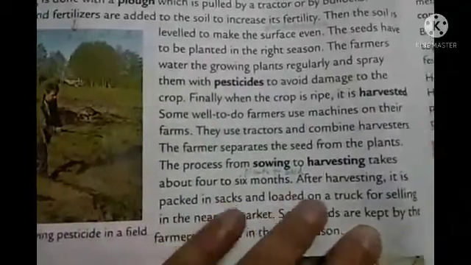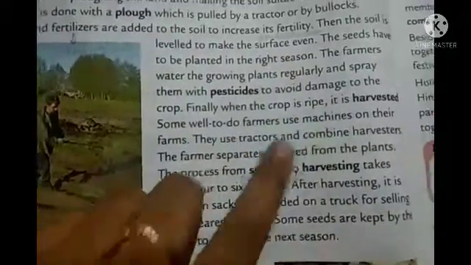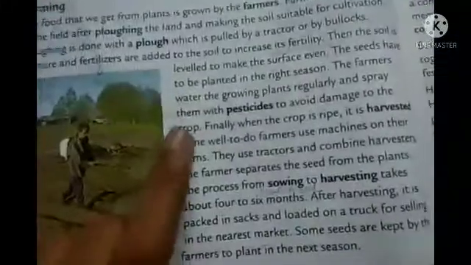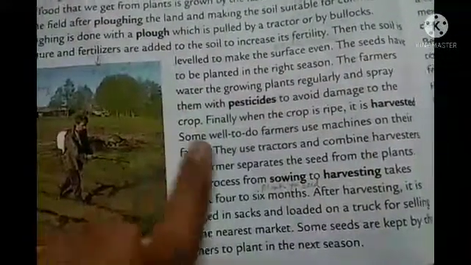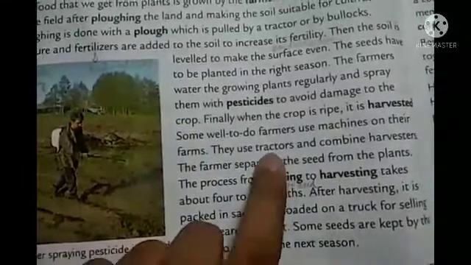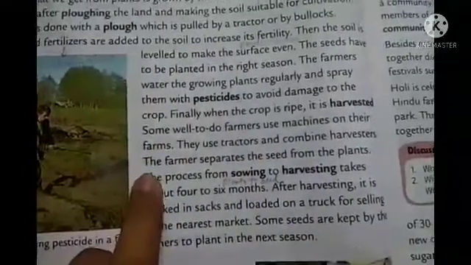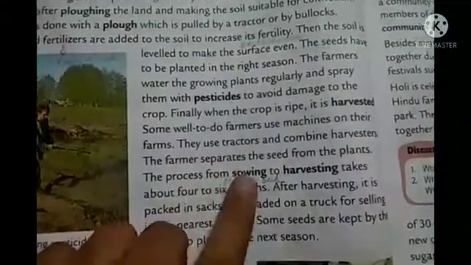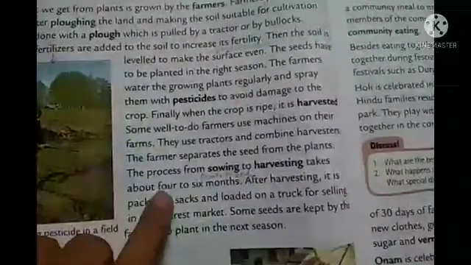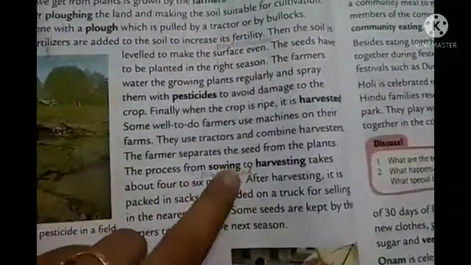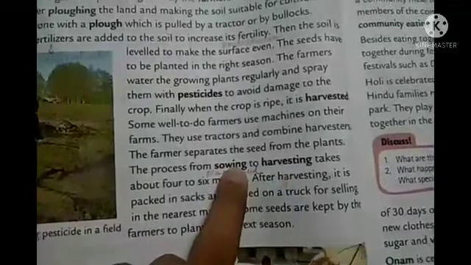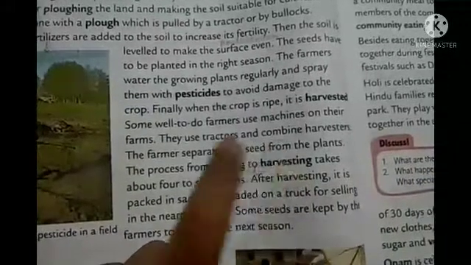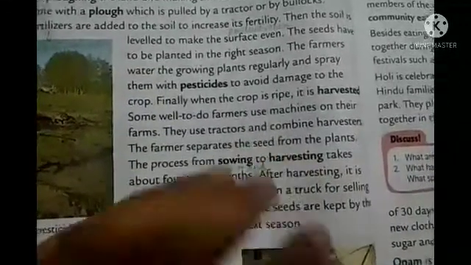Sometimes well-to-do farmers use machines on their farms. For harvesting or separating the seeds, they use machines, and they also use tractors and combine harvesters. The farmer separates the seeds from the plants. The process from sowing to harvesting takes about 4 to 6 months. Sowing means, students, planting the seeds, and harvesting means cutting off the crops. So in this total duration, how much time does it take?